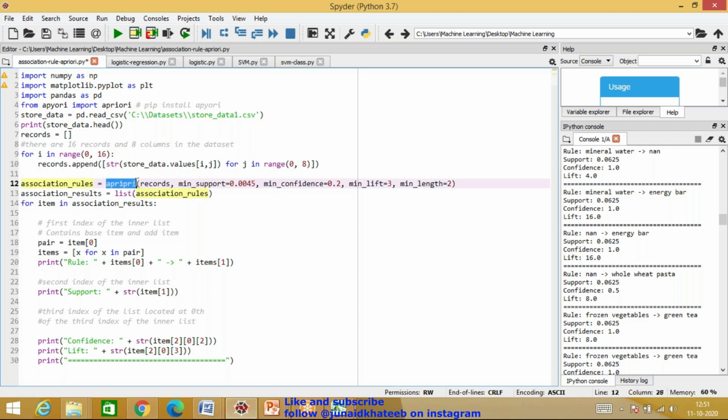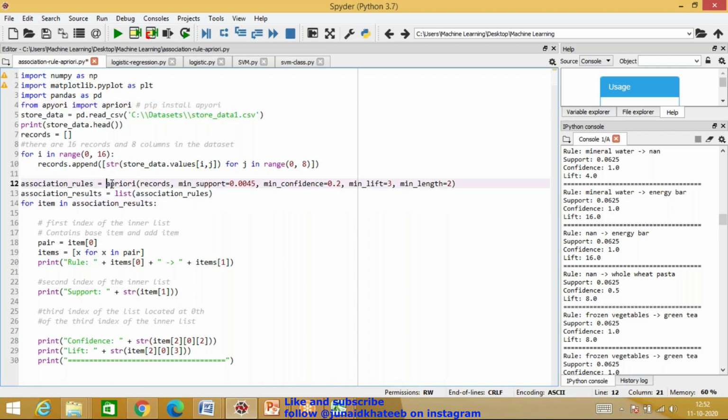What I do is I call this function, but before I use this, I need to import this. On your systems, if you are running your Python system, it might just give you an error. So you'll be required to install this particular library, right? For the Apriori algorithm, Apriori is the module which you need to install. The command is pip install this one.